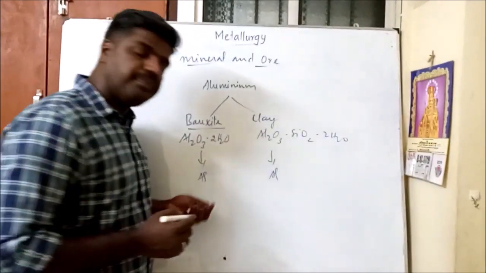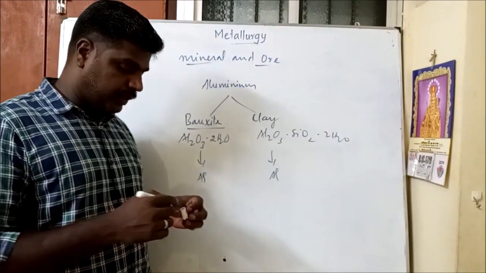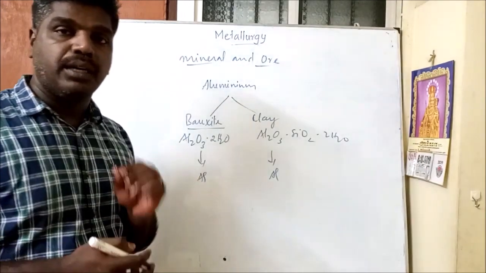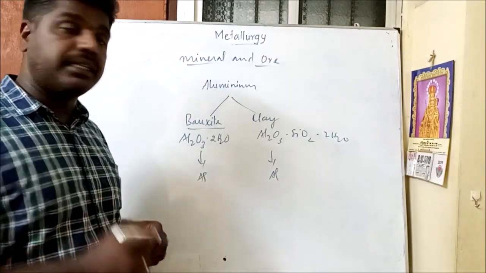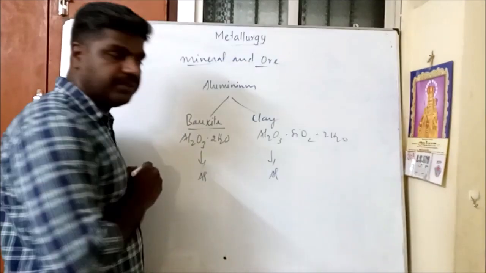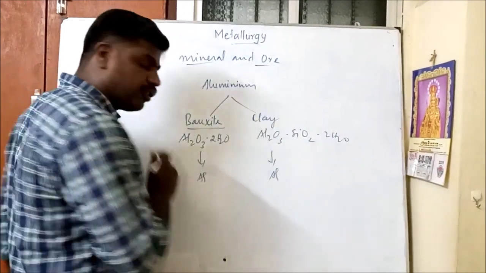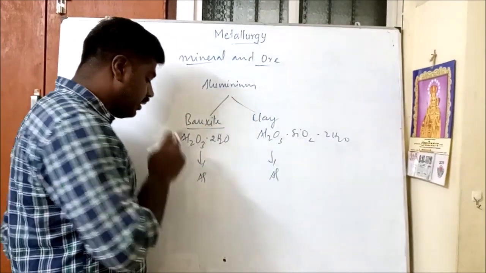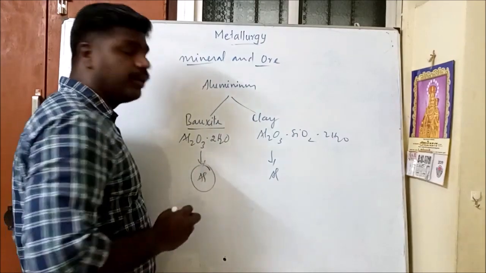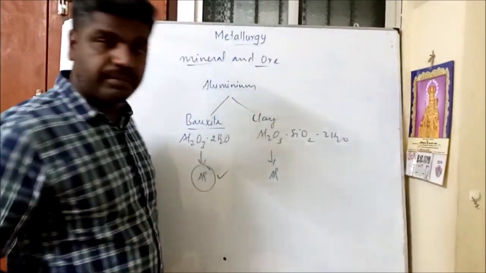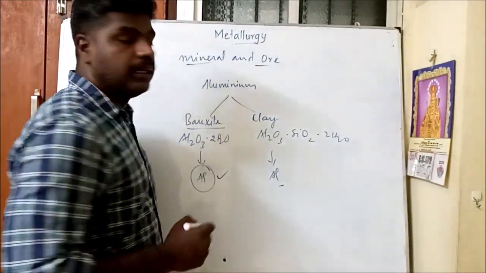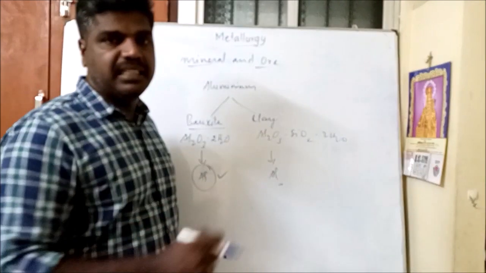So we can take aluminium from both. But one thing we have to remember: taking aluminium from bauxite is very easy. It is not so expensive, economically it is very easy, and the yield of aluminium will be more here. But in the case of aluminium from clay, the yield will be very low.